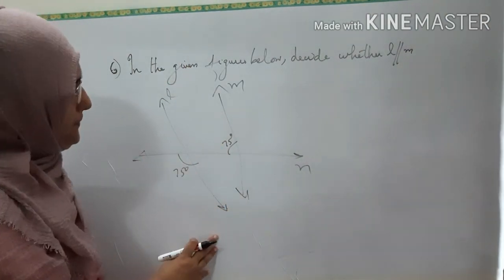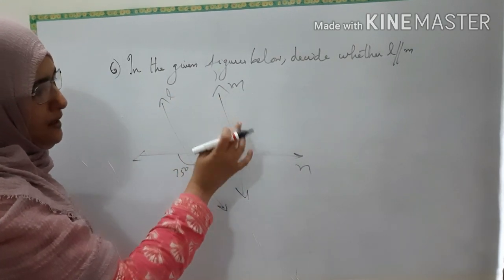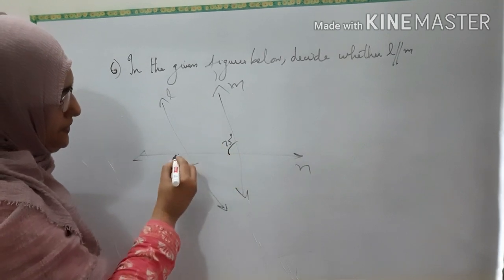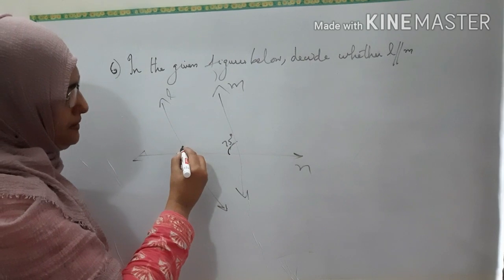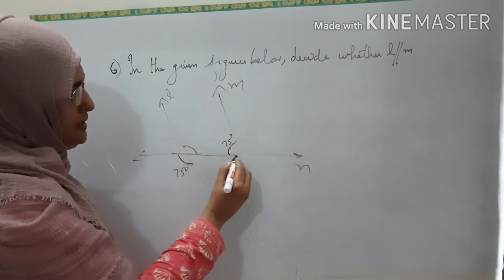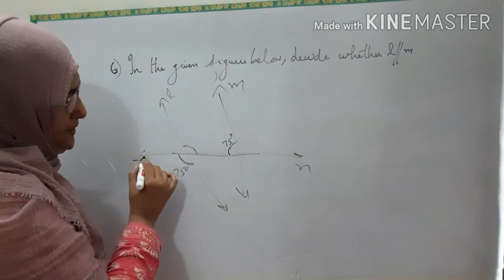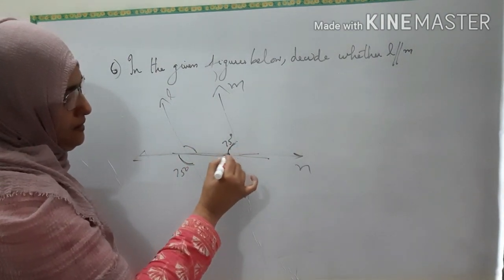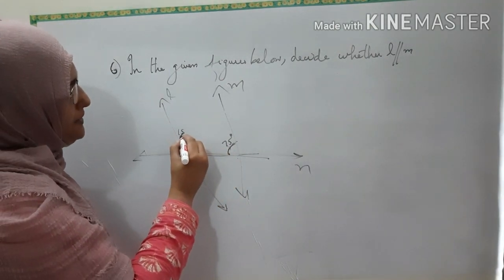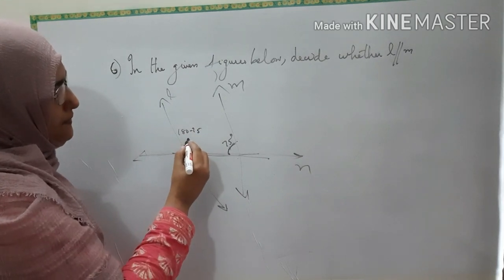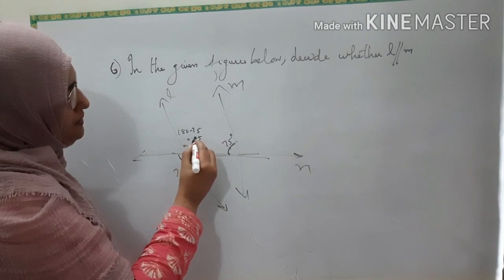See the next question. This is a figure given and these are L and M. You have to show whether it is parallel. And these are the angles given. This angle is 75 and this angle is 75. So if this angle is 75, what will be this one? Same side of the transversal, they will be supplementary, isn't it? If these two are parallel, then if this is the transversal, the angles on the same side of the transversal will be supplementary. So if this is 75, this will be 180 minus 75. That is 105.